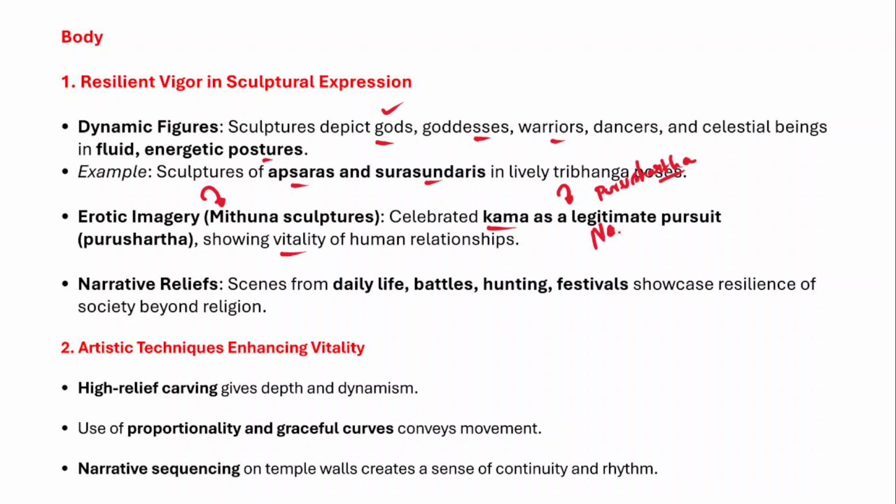So let's understand the narrative reliefs. We should also talk about the narrative reliefs, because they represent scenes from daily life, battles, hunting, festivals. So it shows resilience, because it is not easy to represent all these different characteristics and features in sculptural form. Therefore, you can understand how the sculptors during the Chandela period have shown everything on the temple walls, right? That is what we can call their resilient vigor in sculptural expression.